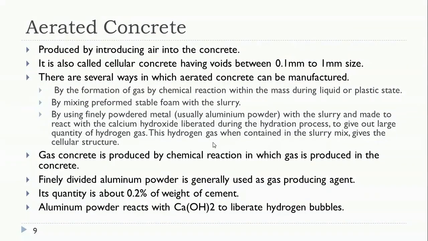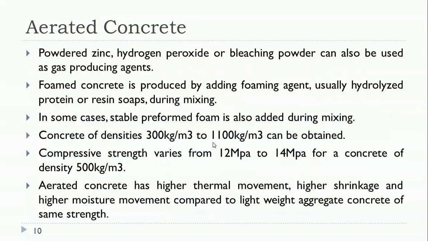So aluminum powder reacts with calcium hydroxide to liberate hydrogen bubbles. As already told, when calcium hydroxide is liberated from the hydration of cement, and aluminum powder is mixed, both combine together and liberate the hydrogen bubbles. So when it liberates the hydrogen gas, it makes the concrete structure lightweight. Other than aluminum powder, we can also use powdered zinc. We can use hydrogen peroxide, or bleaching powder also, as gas producing agents, and you can use them as chemical aerating agents.